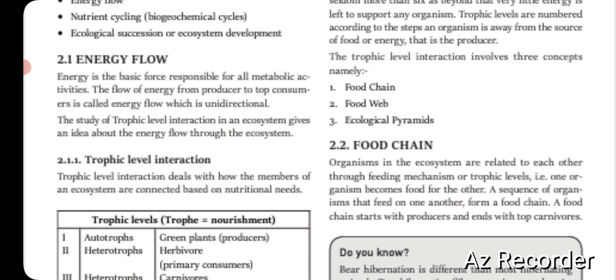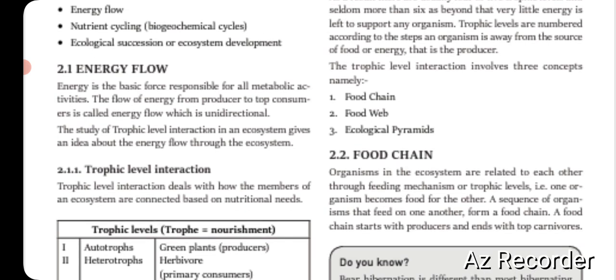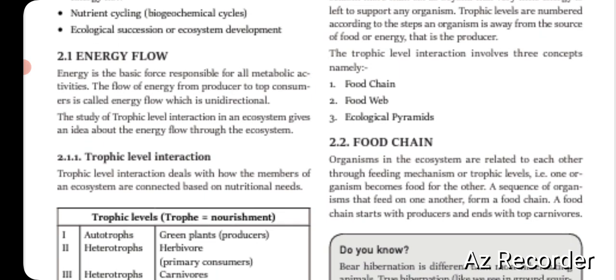Now the flow of energy from producer, that is the plant, to top consumers, that is carnivores, like you can say hawk, and like eagle. The complete flow of energy from the producer to the top consumer is called the energy flow. And this should be noted that energy flow is always unidirectional.